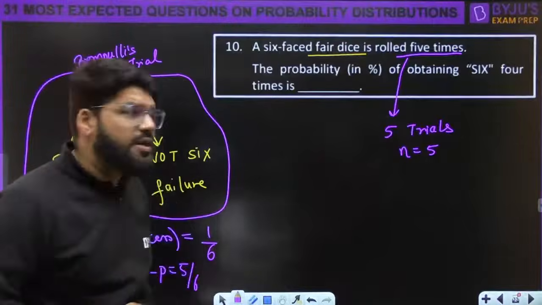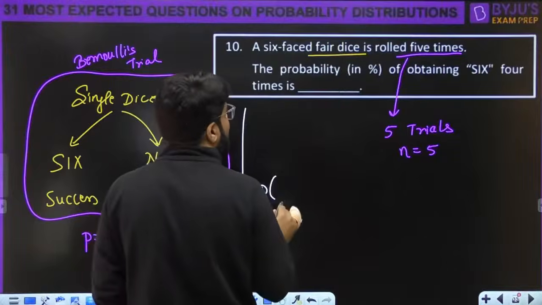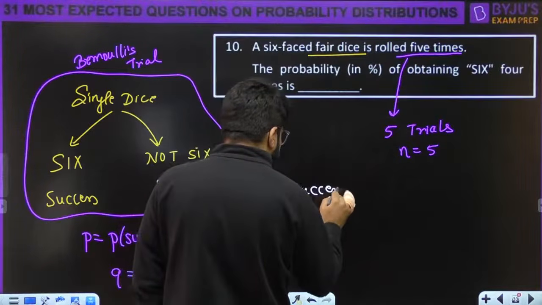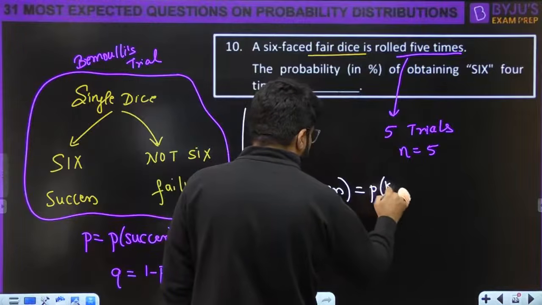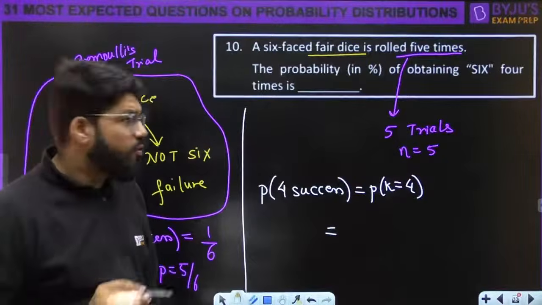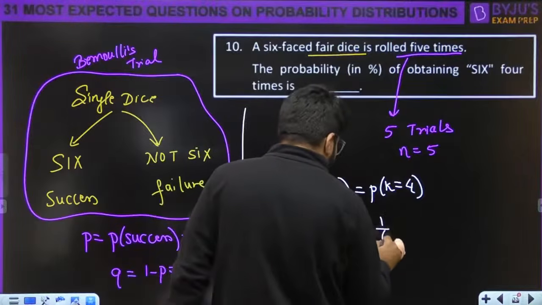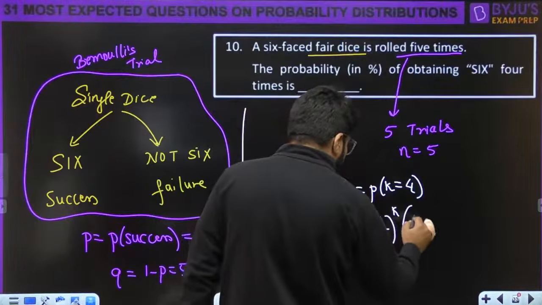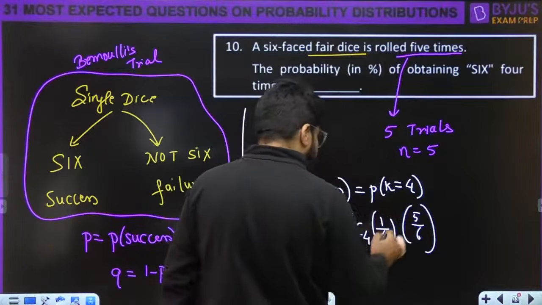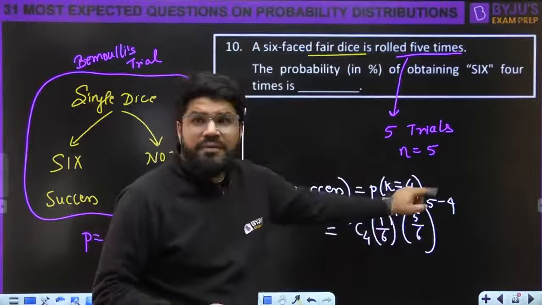It is repeated n times, right? The question asks, what is the probability of obtaining the 6 four times? That is 4 successes, that is k equal to 4. What is the probability of k equal to 4? It is given by the formula nCk, 5C4, p raised to the power k, q raised to the power n minus k. k is 4 and this is 5 minus 4.